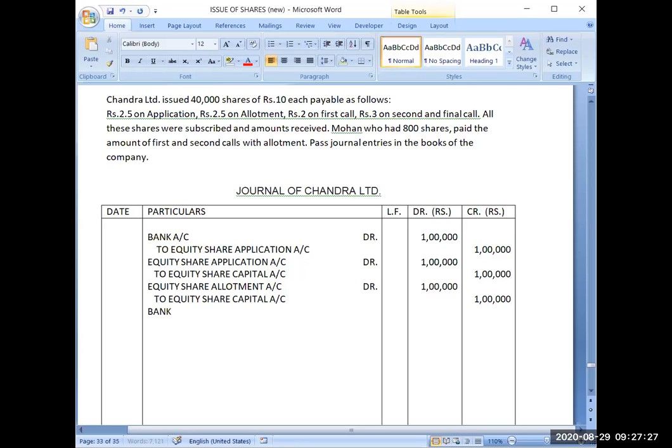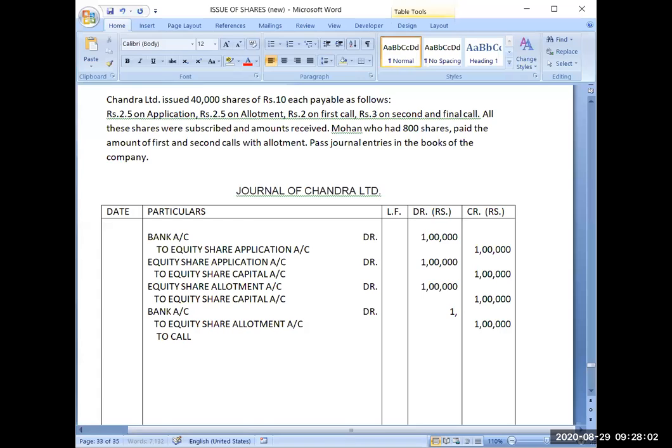Then bank account debit, 1 lakh. Sorry, here the amount will get changed. I will do it later on. To equity share allotment account. So you will receive 1 lakh for allotment, but here you are also receiving some amount in advance.